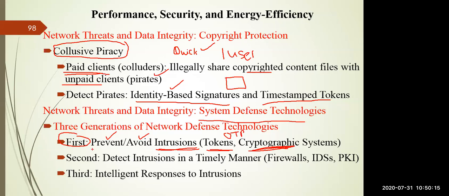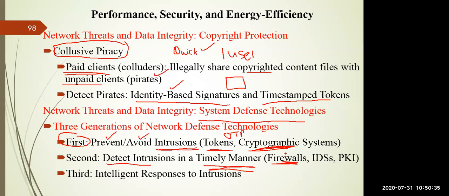Second generation focuses on detecting these viruses in a timely manner. You have to scan your computer system by installing antivirus software. You can scan your computer system and identify the virus, right? And you have to delete such virus. You can do it with the help of your firewall mechanism.